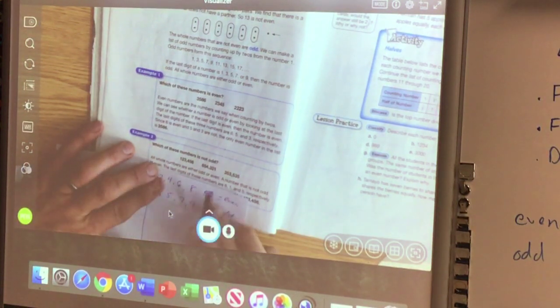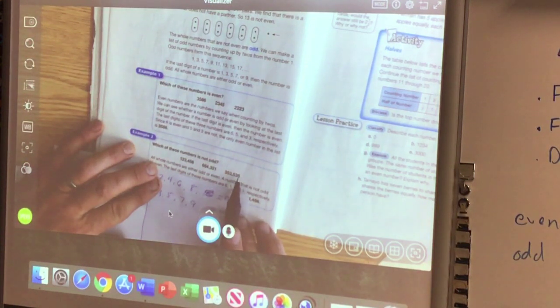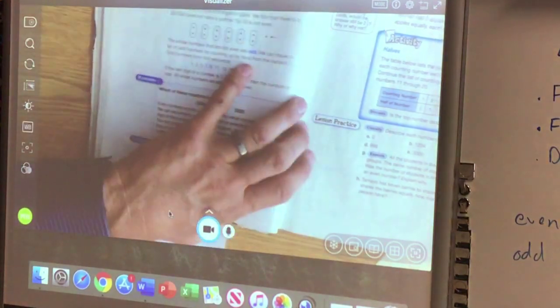123,456. Let's look at this one. Ends with a 1, so that one is odd. It has an oddball. And how about this one? 353,535. That one's odd.